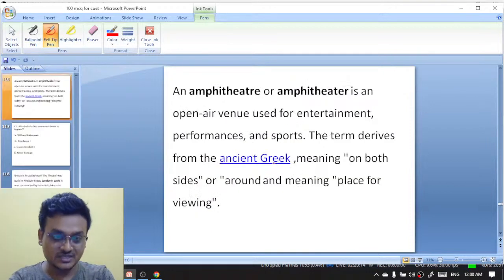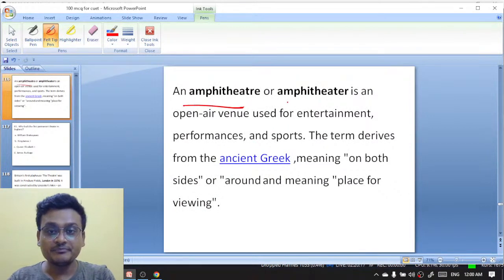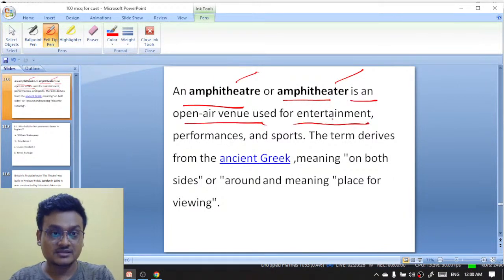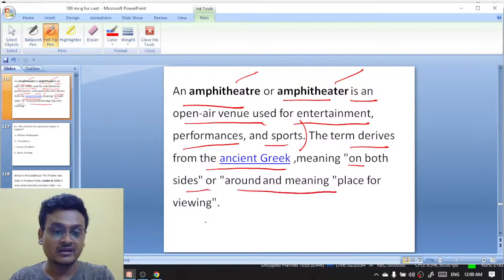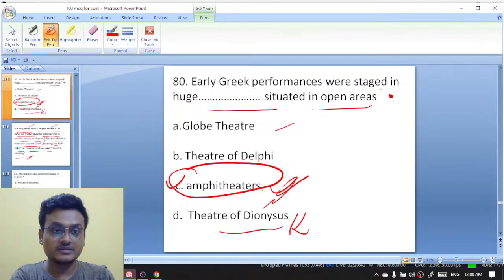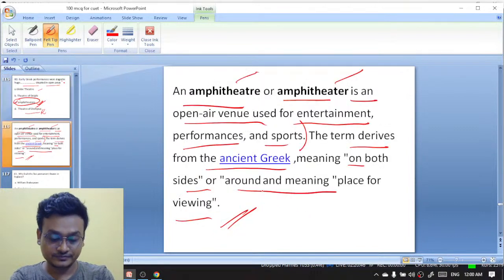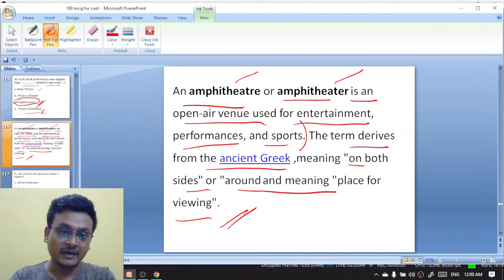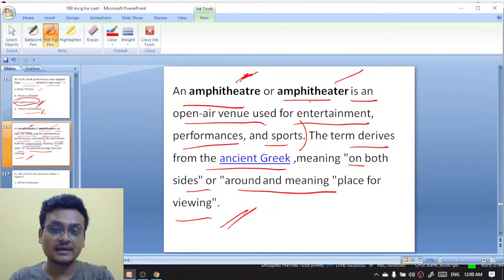Amphitheater, and here is the explanation. You see, an amphitheater or amphitheatre, this is British, this is American, is an open air venue used for entertainment, performance, and sports. The term derives from the ancient Greek meaning on both sides or around and meaning place for viewing. यहाँ से बैठ के देखते हैं, ठीक है. Early Greek performance was staged in huge amphitheaters situated in open areas. Amphitheatre is the British pronunciation, amphitheater is the American.